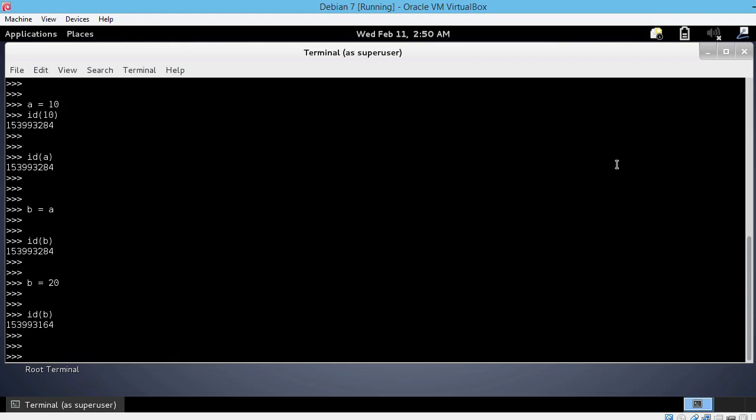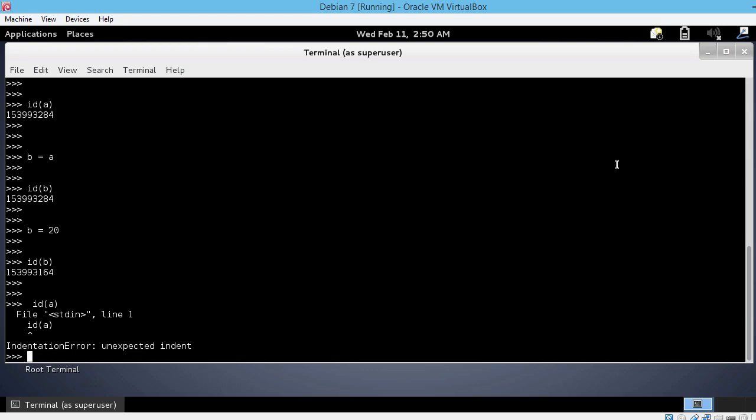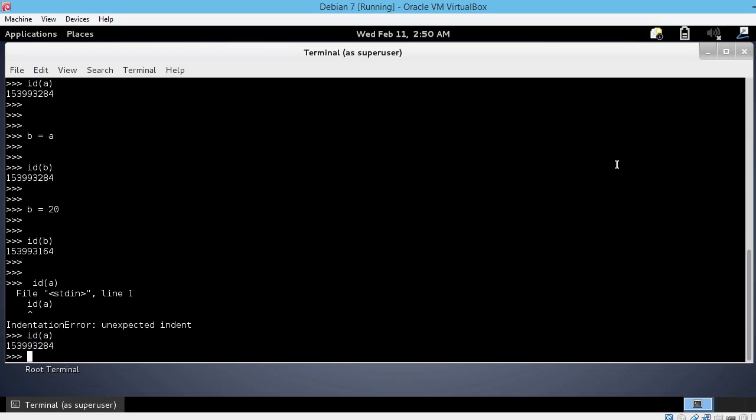But the id of a is still the same, although we did b = a above. So let's see id of a. Okay, so a has the same location in memory, the same address, because it is still pointing to the 10 value.